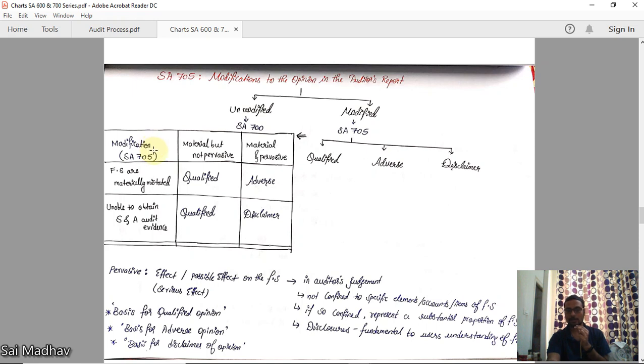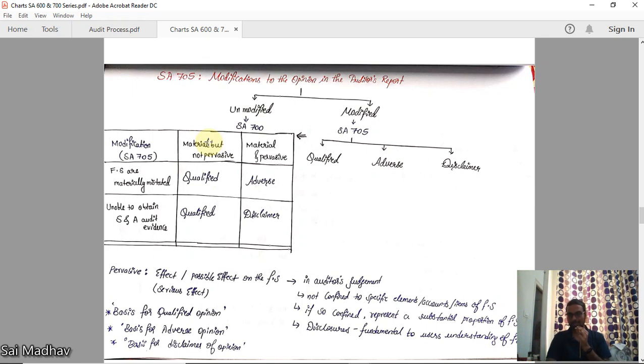Modification. Okay. Financial statements are materially misstated. You have obtained sufficient appropriate audit evidence that financial statements are materially misstated. Now, material but not pervasive. We will take an example and deal here.